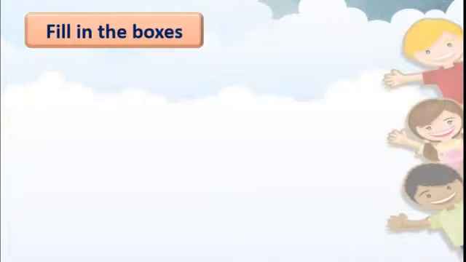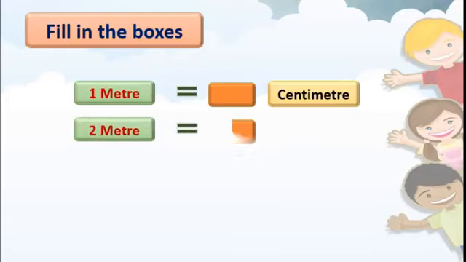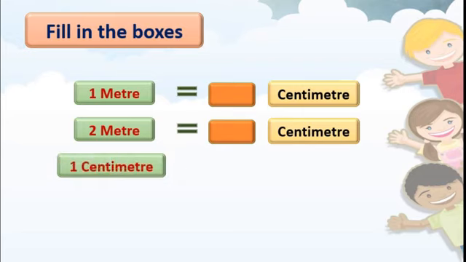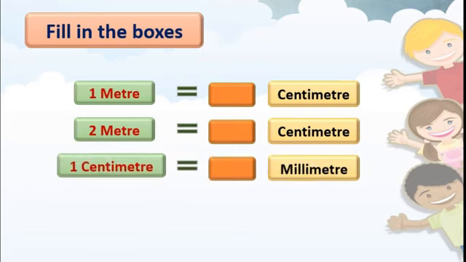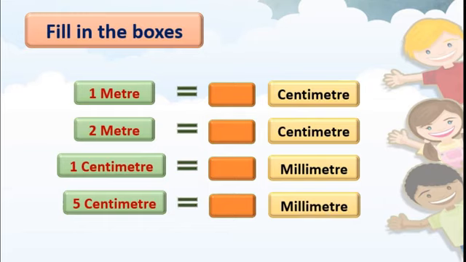Now fill in the boxes. Now help me to fill these boxes. 1 meter is equal to dash centimeter. 2 meter is equal to dash centimeter. 1 centimeter is equal to dash millimeter. 5 centimeter is equal to dash millimeter. Yes, dear students, you know the answer. Please help me to fill these boxes.